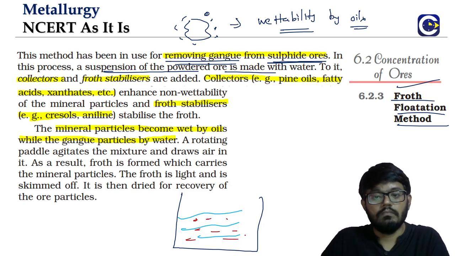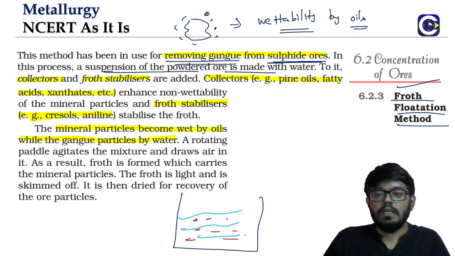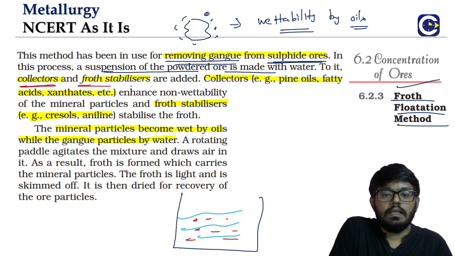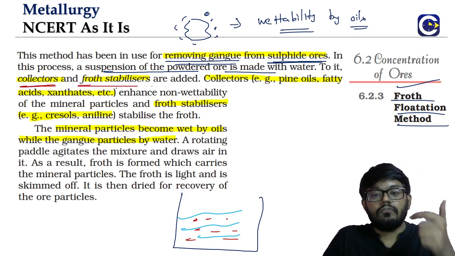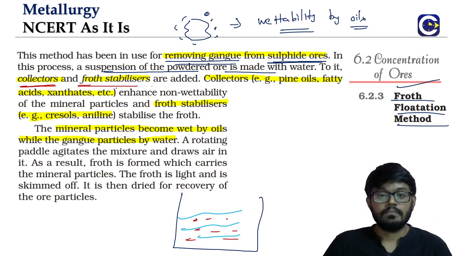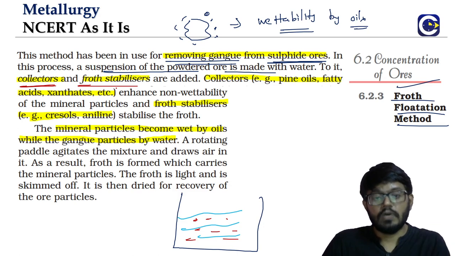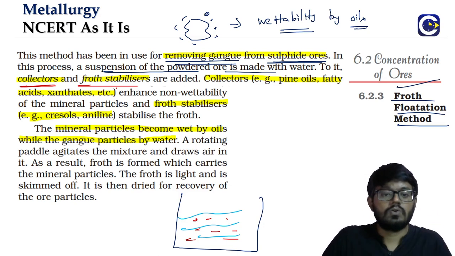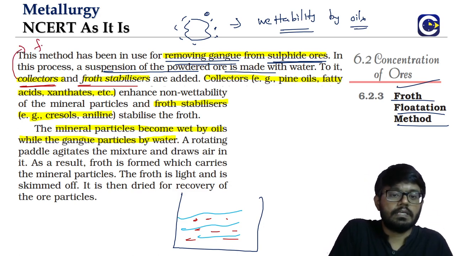It will have both the gangue as well as the ore form. To this, we will add collectors and froth stabilizers. Here, we are also going to look at what are the examples of the collectors and what are the examples of the froth stabilizers. I'll tell you first what is the role of this. Collector is also called as what? Foaming agent.